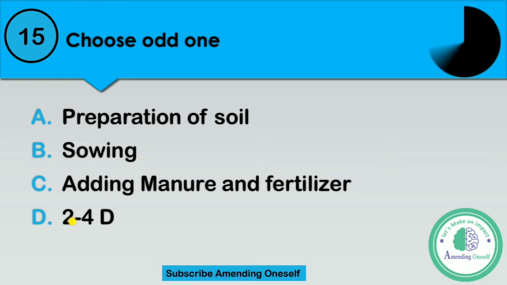Very simple question. Choose odd one. A, preparation of soil. B, sowing. C, adding manure and fertilizer. D, 2,4-D.